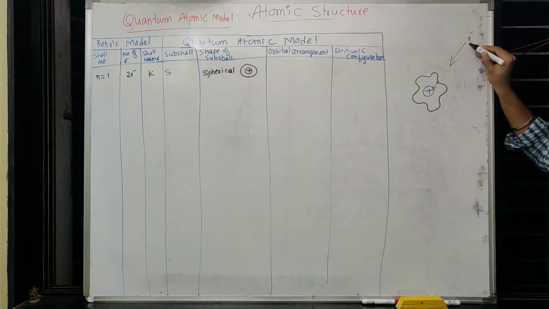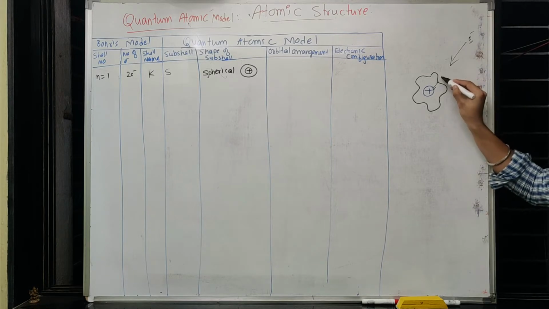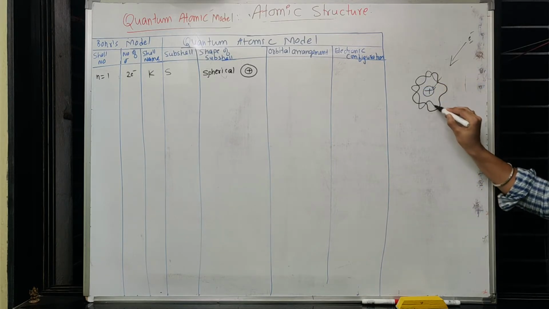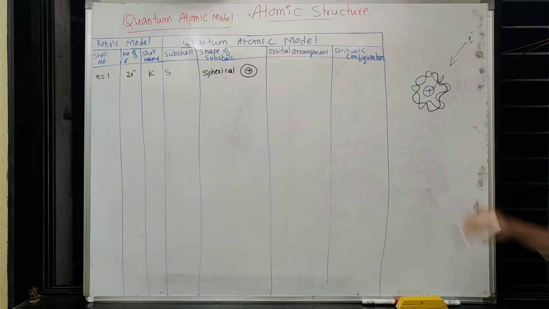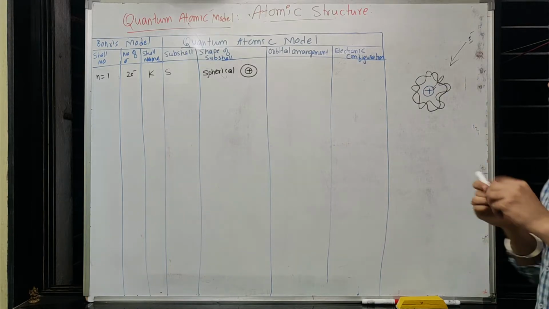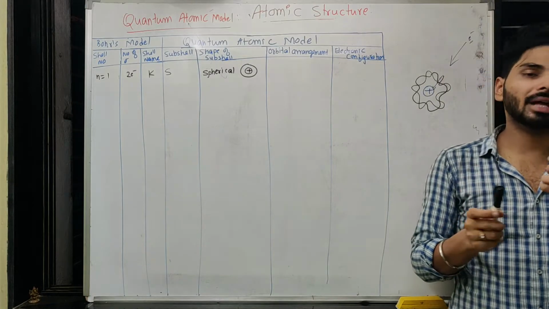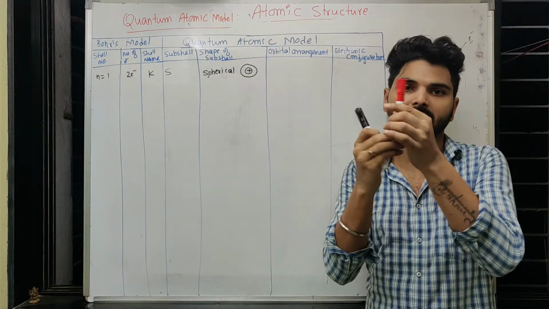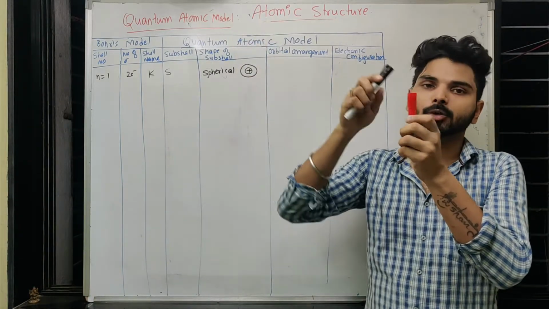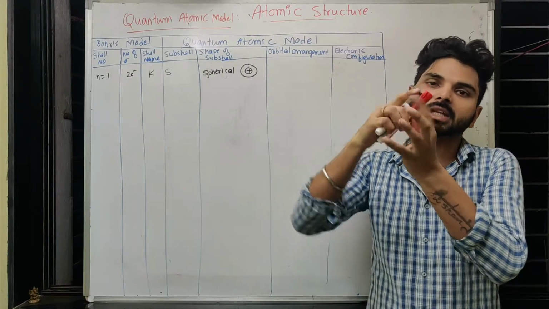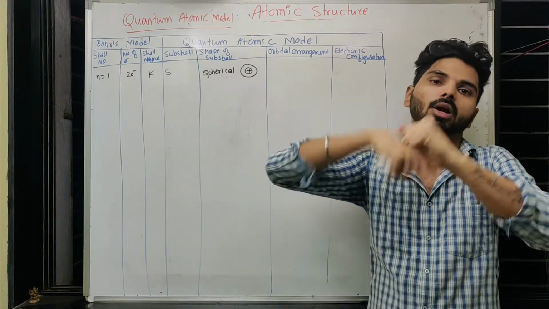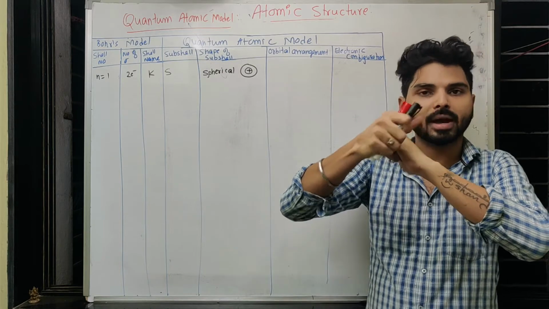Now this electron will revolve at the same location as the earlier one, but it will rotate opposite to the earlier existing electron. If one electron is rotating in this direction and the second electron which entered is rotating in the opposite direction, they will now be collectively revolving around the nucleus. They are present together. Why?